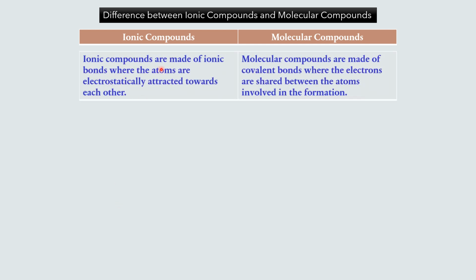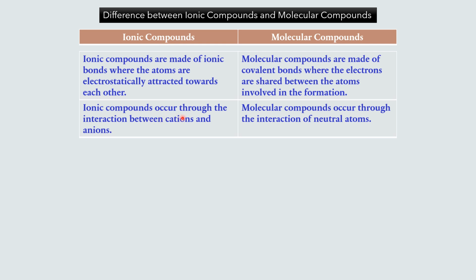Ionic compounds are made of ionic bonds where the atoms are electrostatically attracted towards each other. Molecular compounds are made of covalent bonds where the electrons are shared between the atoms involved in the formation.